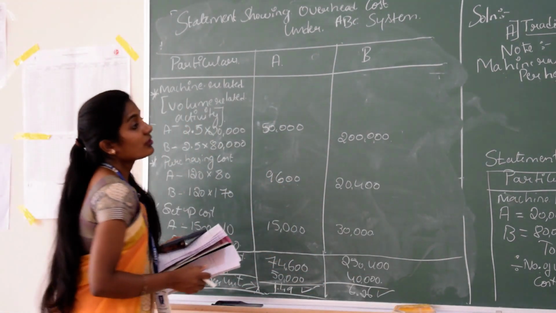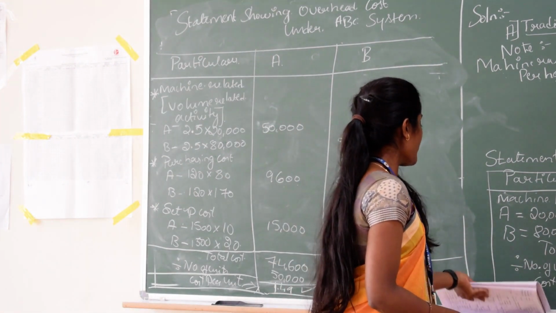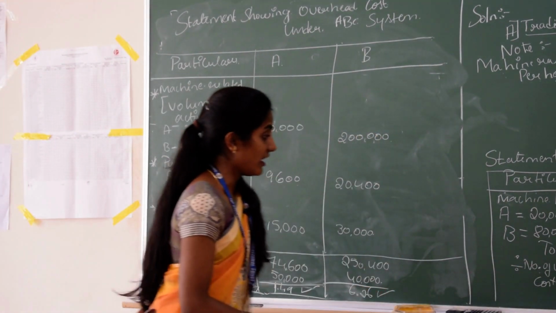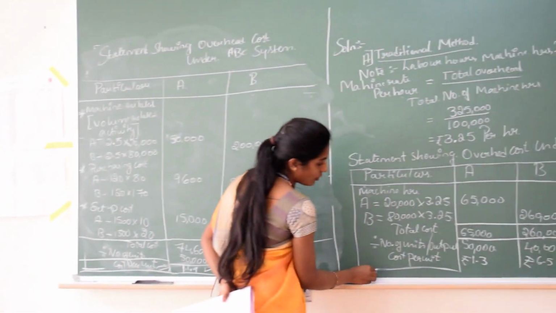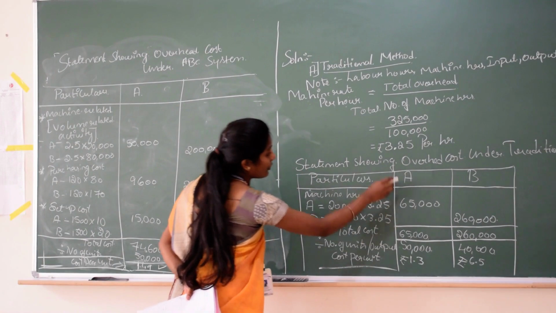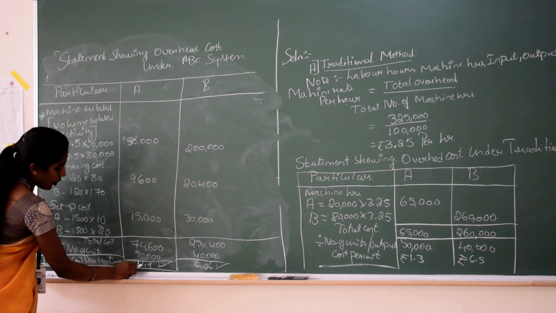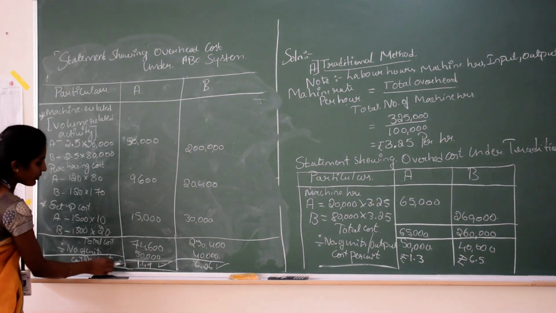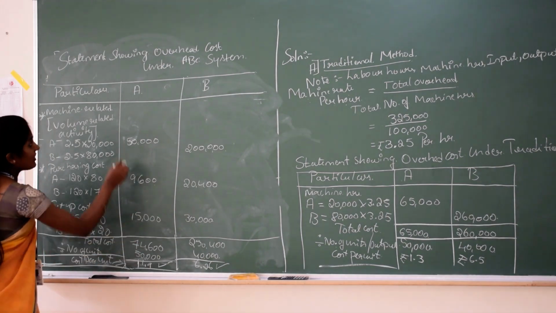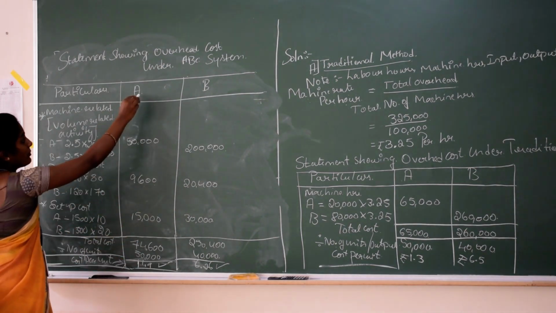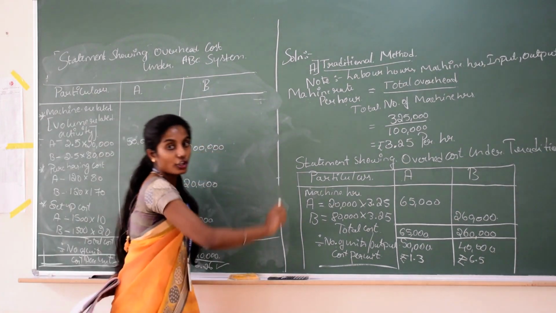So, this is how we are going to solve a problem under ABC and traditional method of costing. So, you can see under traditional method of costing, cost per unit is 1.3 for product A, and in ABC 1.49 is the cost per unit. Therefore, we can conclude that under ABC method of costing, producing product A is costlier than traditional method of costing.